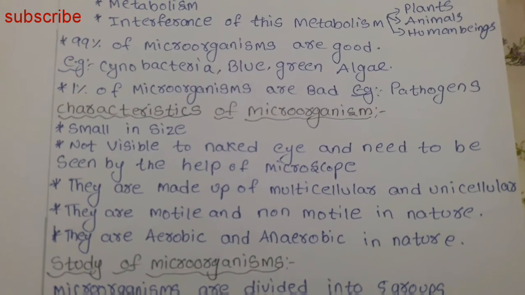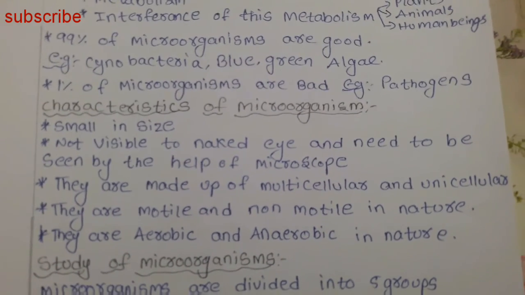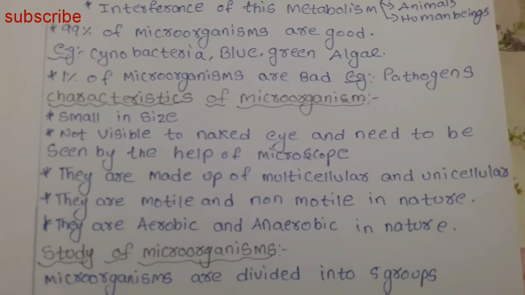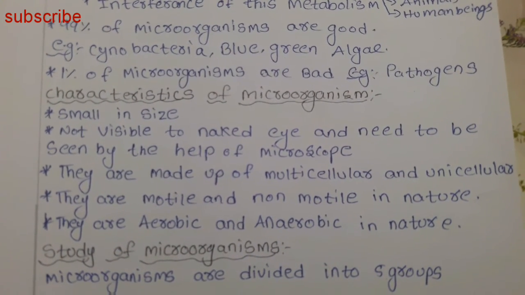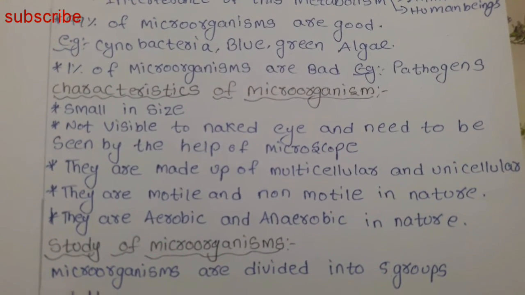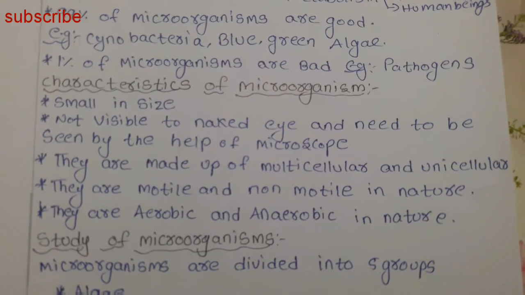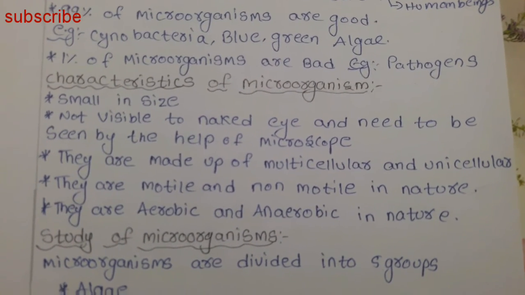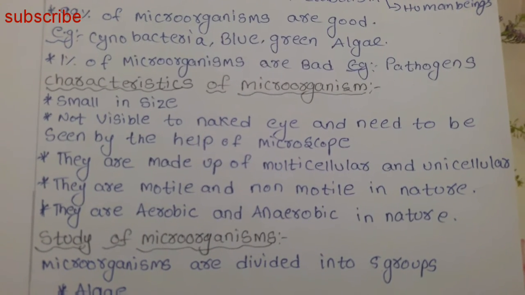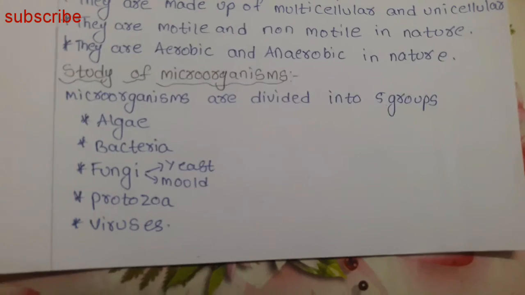Characteristics of microorganisms. Here you can see the image. Through the image we can see it is small in size, not visible to the naked eye, so it needs to be seen with the help of a microscope. They may be multicellular or unicellular, and they are motile or non-motile in nature. They are aerobic and anaerobic in nature.